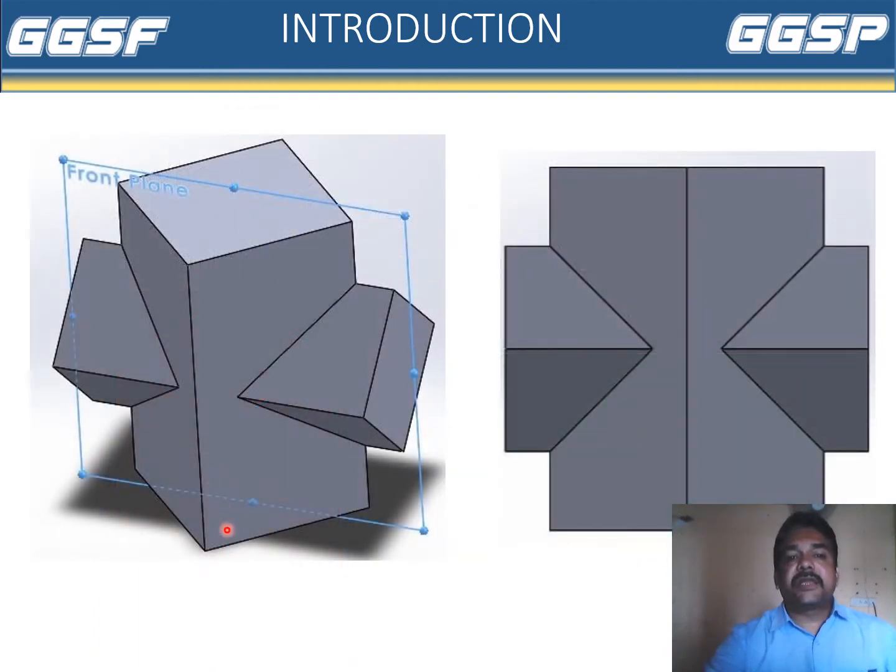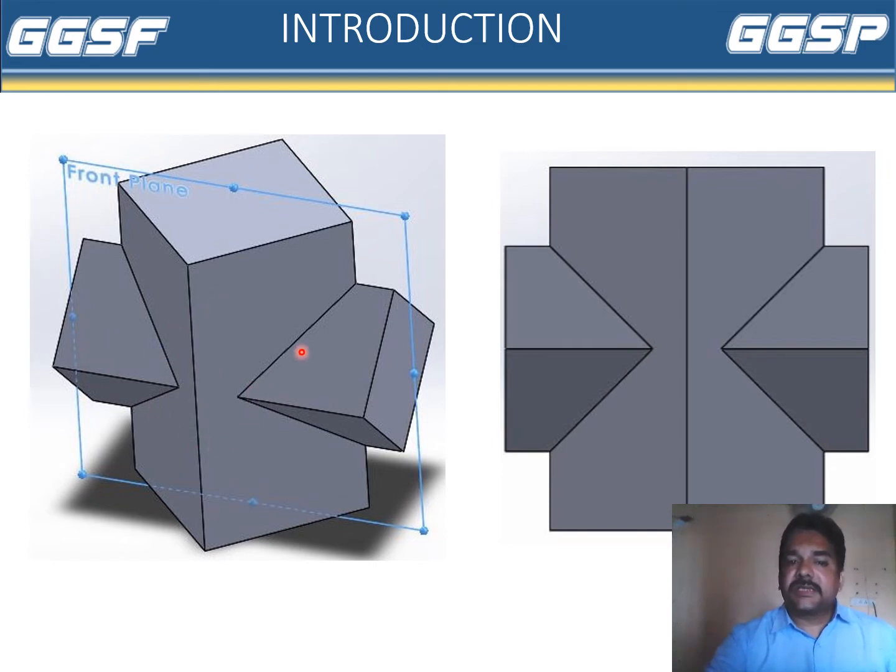Now let us see how it is. This is a vertical square prism. This is a horizontal square prism. Now the horizontal square prism is penetrated inside the vertical square prism. We will get lines of intersection. These are called lines of intersection of these two solids when they are penetrated. These are the lines of intersection, from the front side as well as from the back side. These are similar.